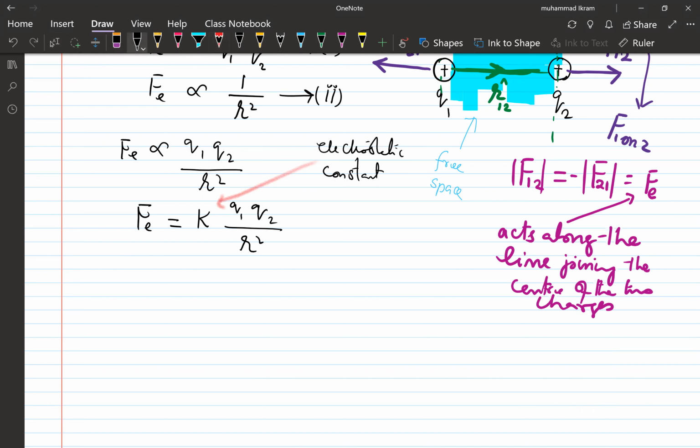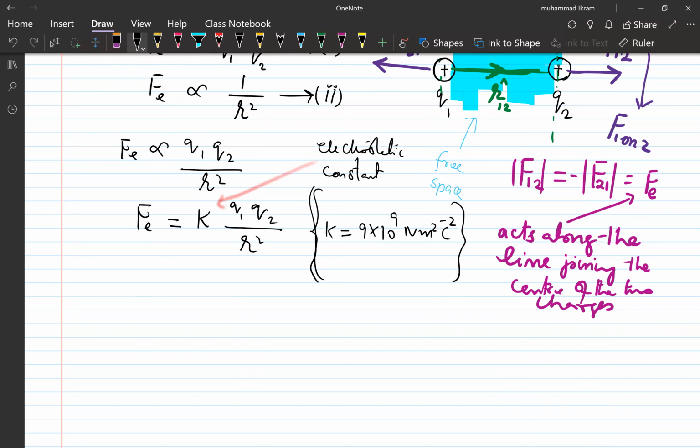And if you remember, in your class 10 your teacher told you that its numerical value is 9 into 10 to the power 9 Newton meter square per Coulomb square, right?